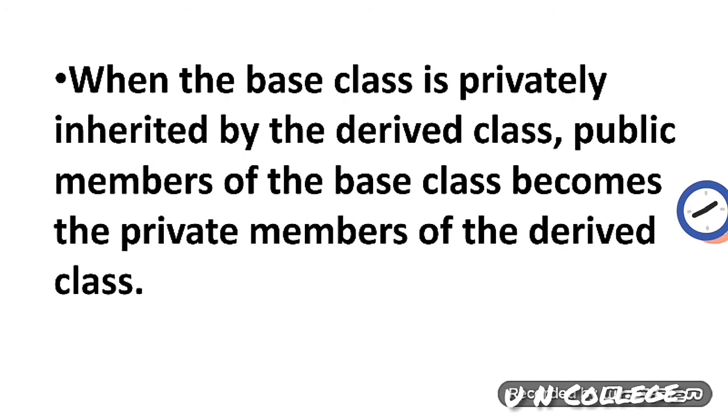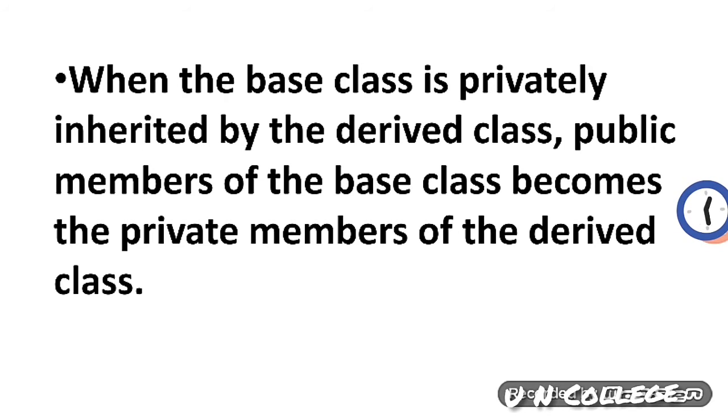We will discuss the meaning of visibility mode. Here we are using two classes, one derived and the other base, and one extra point, that is visibility mode. What is the meaning of this? The derived and base classes can be related privately, publicly or protectedly, and that is called the visibility mode. Now we will discuss the difference between the three different types of visibility mode.